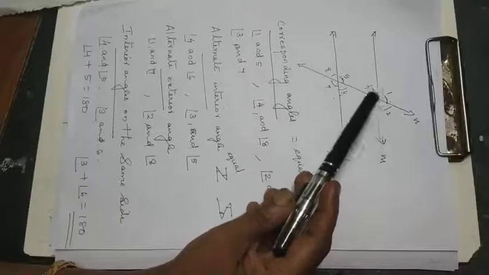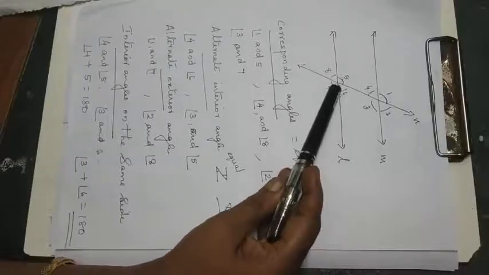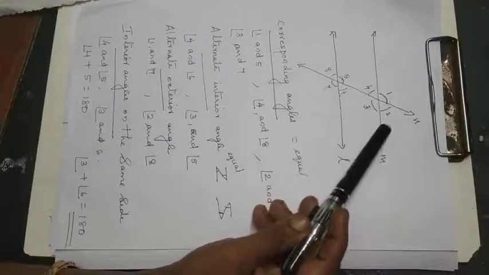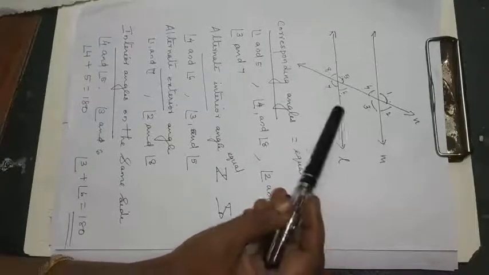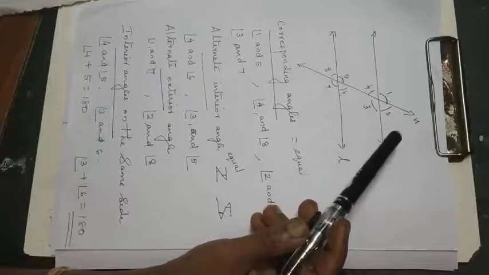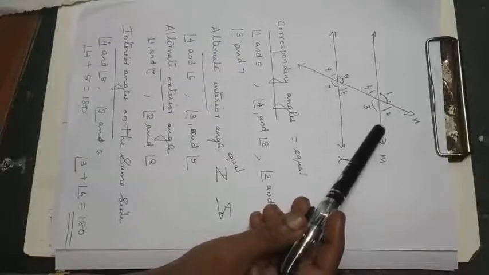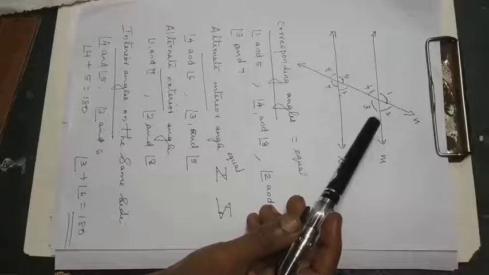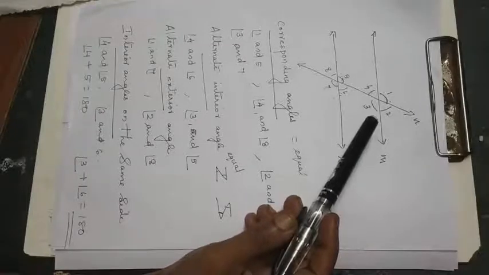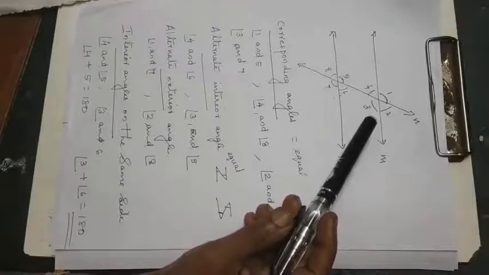Second one says that if corresponding angles are equal, then lines will be parallel. Okay, so both are correct. So when parallel lines form, corresponding angles will be equal. Then if corresponding angles are equal, then they will be parallel lines. Now